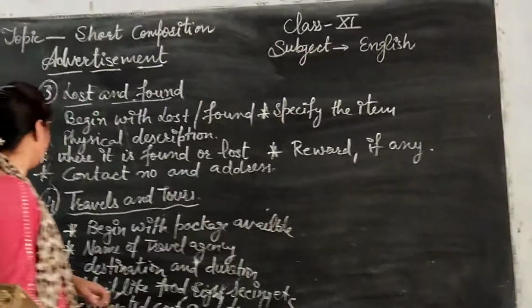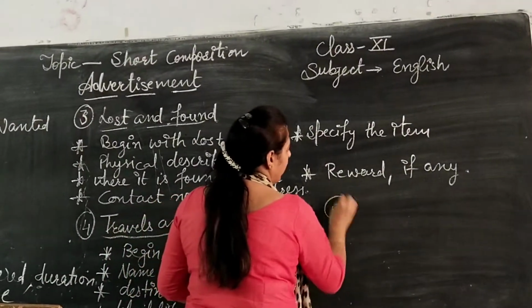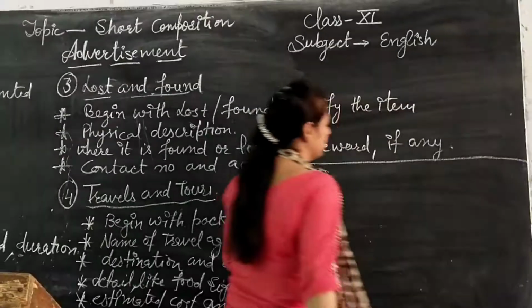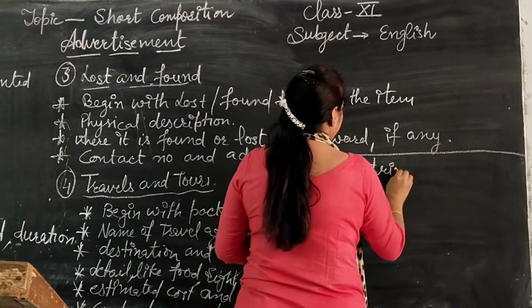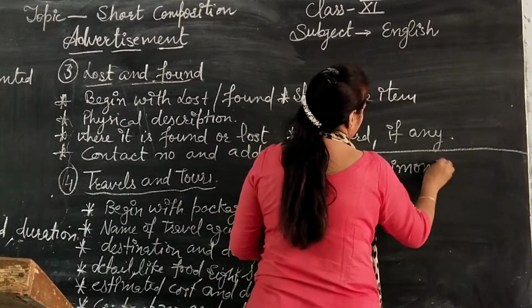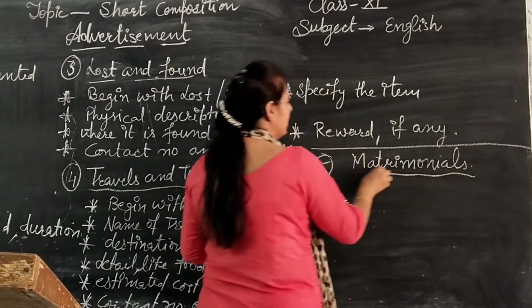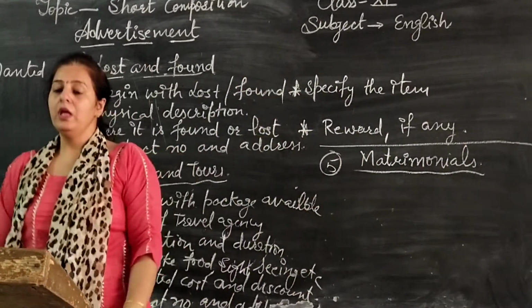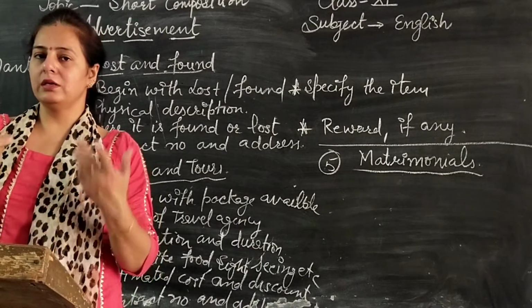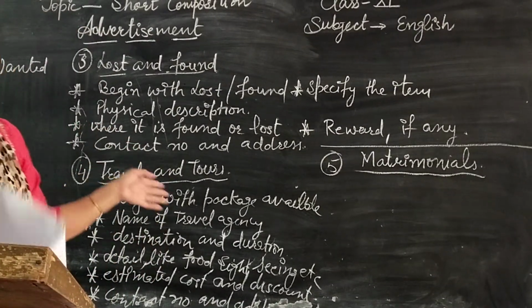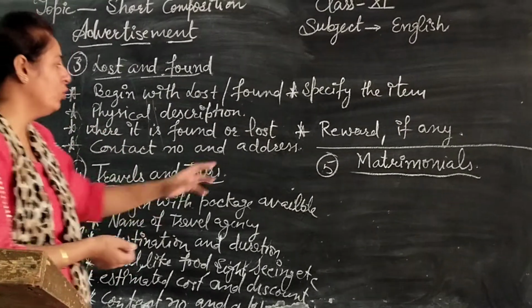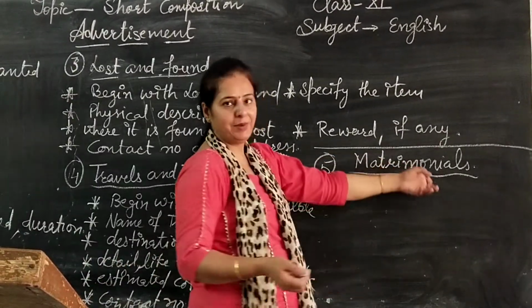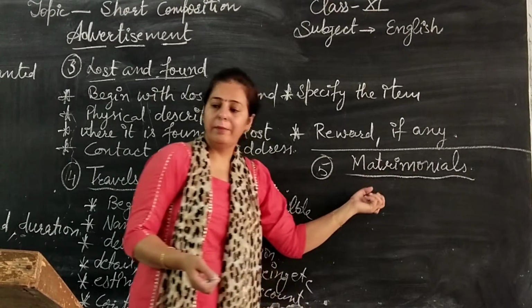And then after, the last type of advertisement is matrimonials. I hope all of you have seen the matrimonials in the newspaper. In the matrimonials, boys and girls give the advertisement that they want a bride or bridegroom, whatever it is. There are two partitions of this matrimonial. One is bride wanted and the other one is bridegroom wanted.